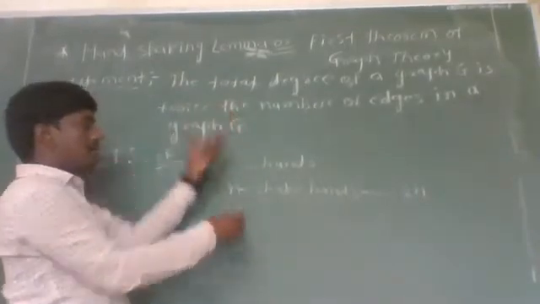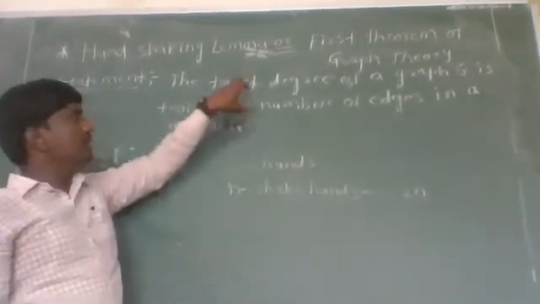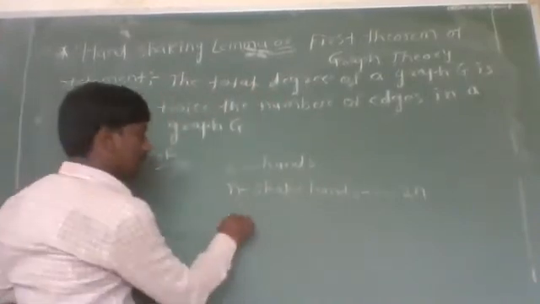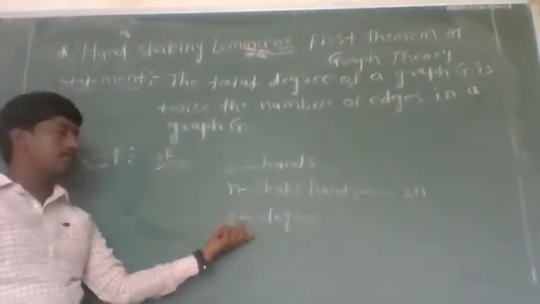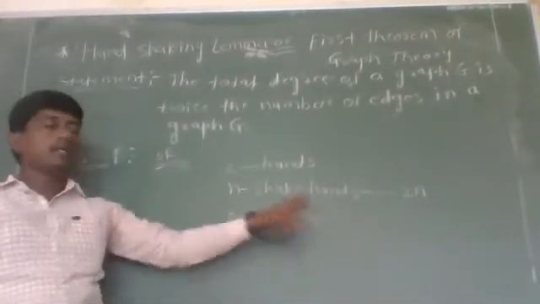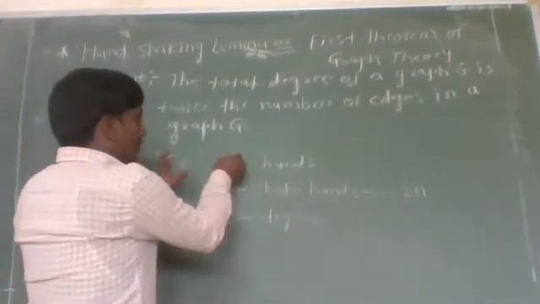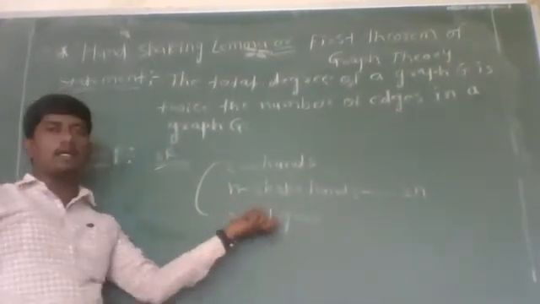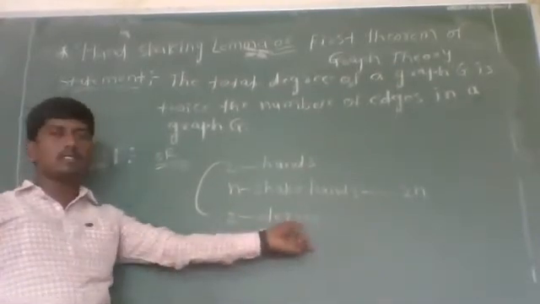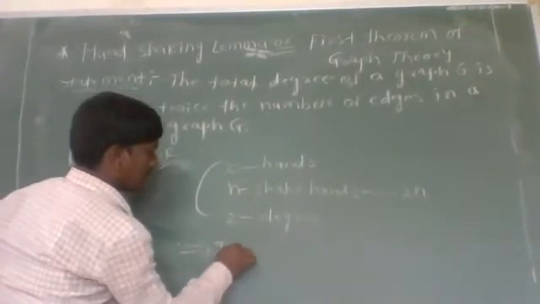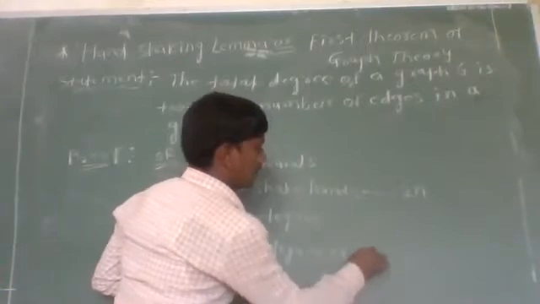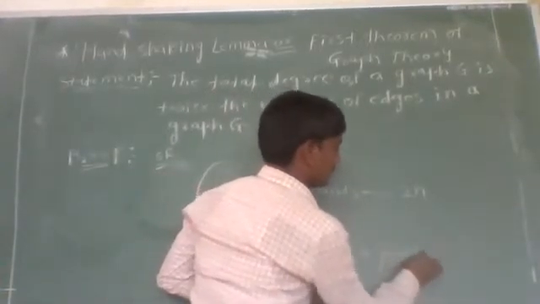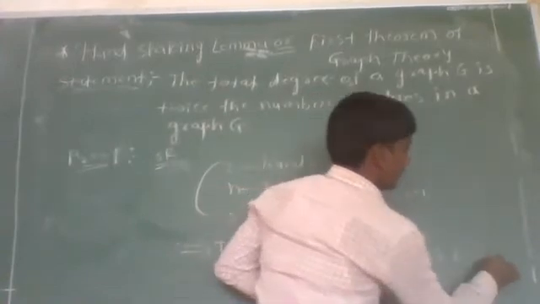Here, each handshake involves 2 hands, and similarly, each edge of a graph G contributes 2 degree, one at each vertex. Therefore, we can conclude that the total degree of a graph G is twice the number of edges in a graph G.